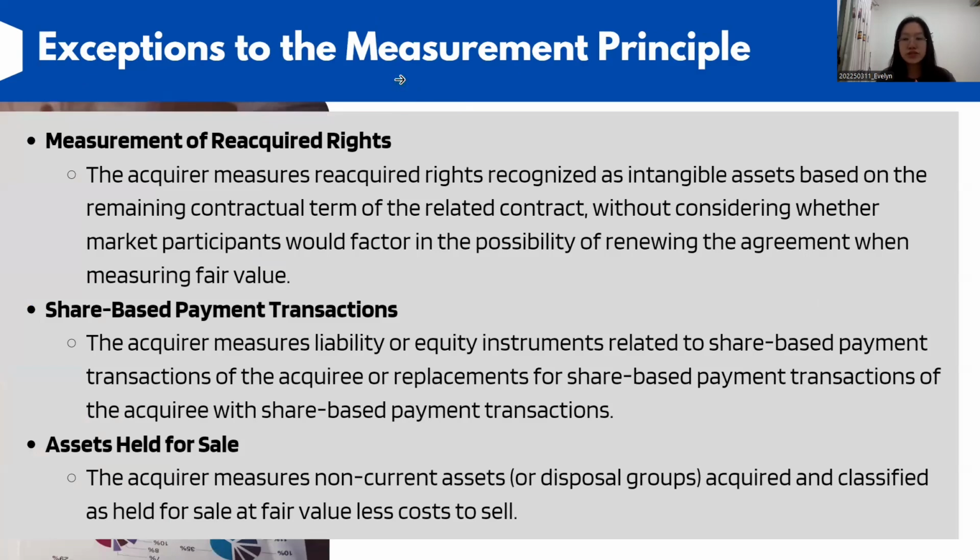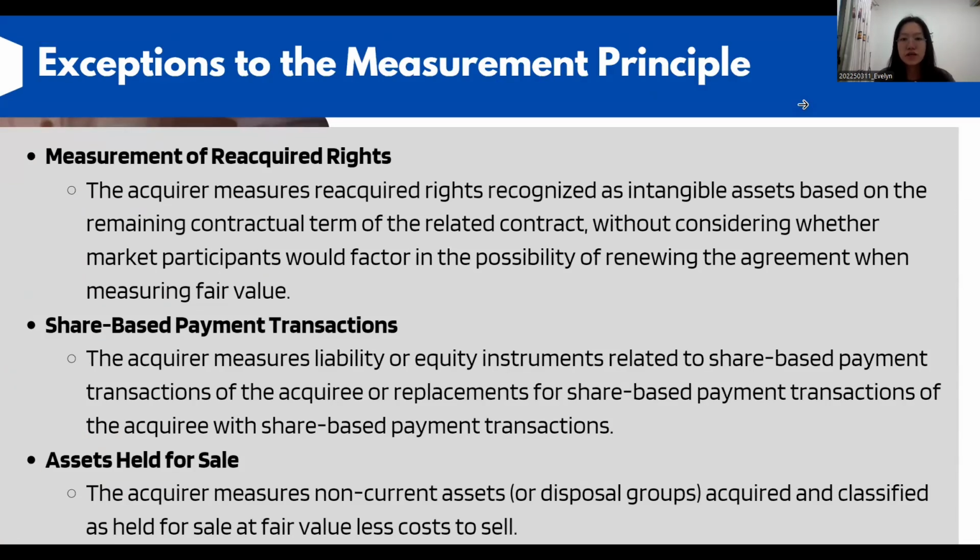So there are also exceptions to the measurement principle. The first one is the measurement of reacquired rights, the second one is share-based payment transactions, and last but not least, assets held for sale. For reacquired rights, the acquirer measures reacquired rights recognized as intangible assets based on the remaining contractual term of the related contract, without considering whether market participants would factor in the possibility of renewing the agreement when measuring the fair value.